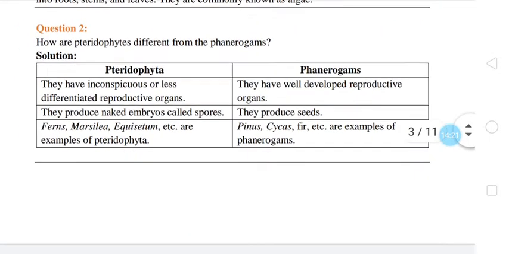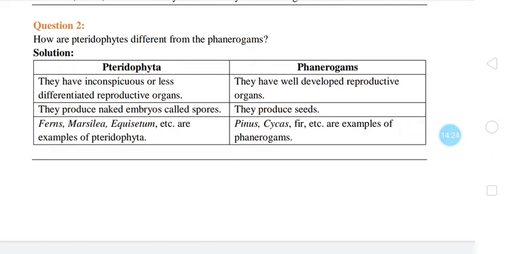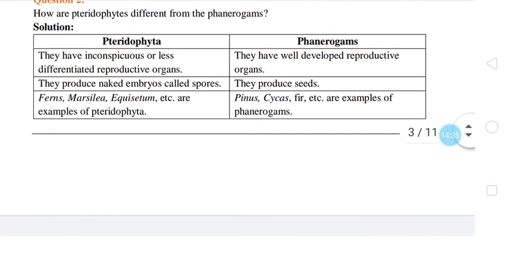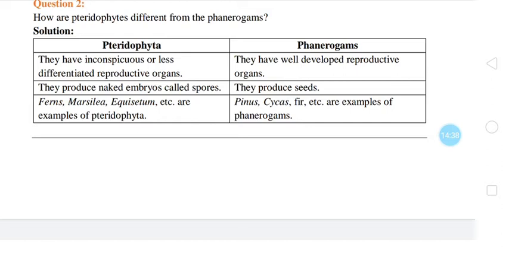Question number 2: how are the pteridophytes different from the phanerogams? See, we have seen cryptogams and phanerogams, 2 categories. In cryptogams, reproductive organs are small in size or hidden, whereas in phanerogams, flower-like structures are present which can be seen. So, pteridophytes come under cryptogams, and phanerogams means gymnosperms and angiosperms. So, straightaway you have to differentiate between pteridophyta and gymnosperm and angiosperm. Gymnosperm and angiosperm can be considered together, and pteridophyta considered as cryptogams.